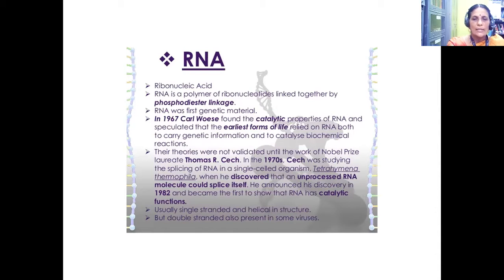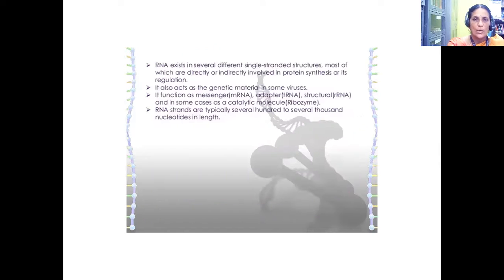It is usually single-stranded and helical in structure, but double-stranded RNA is also present in some viruses. RNA exists in several different single-stranded structures, most of which are directly or indirectly involved in protein synthesis or its regulation.